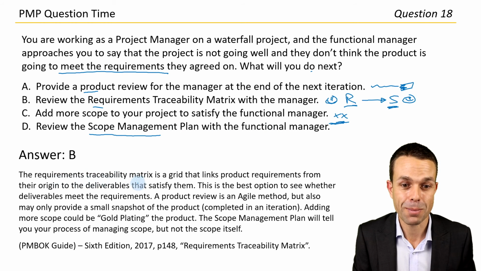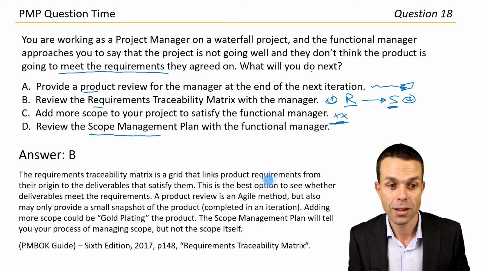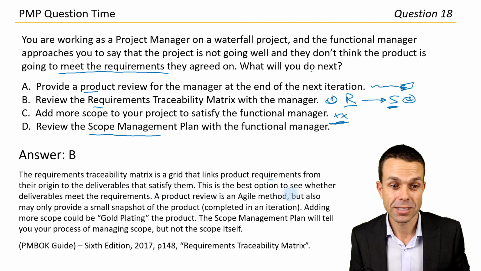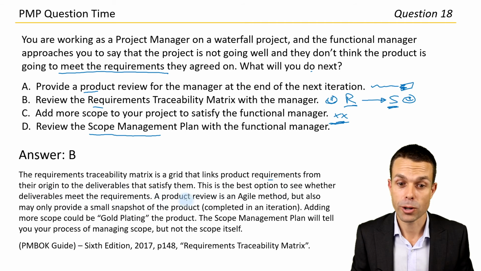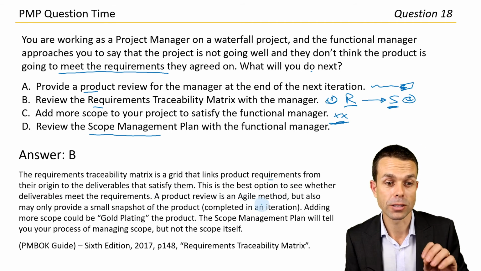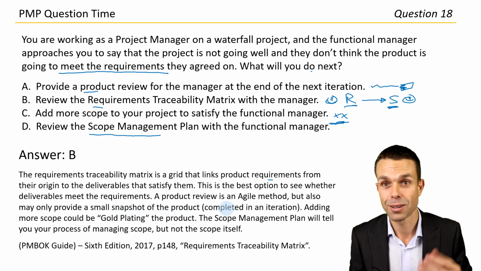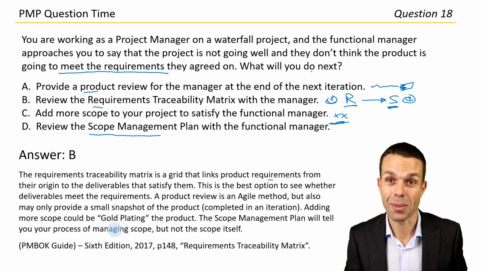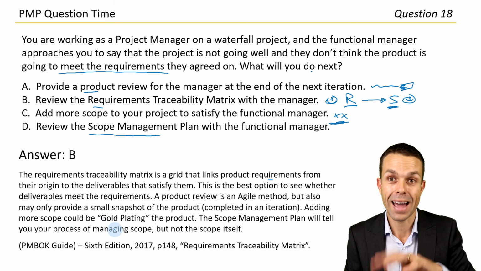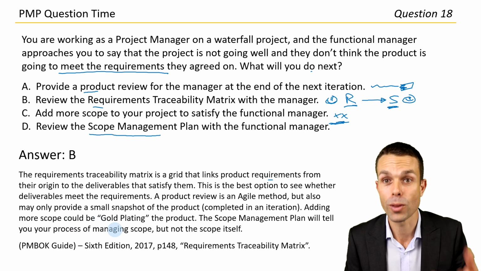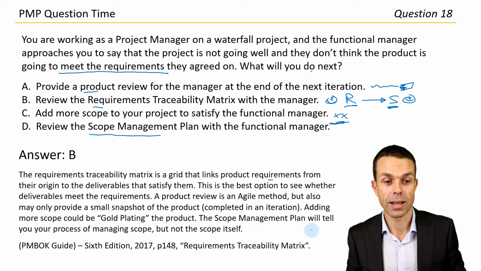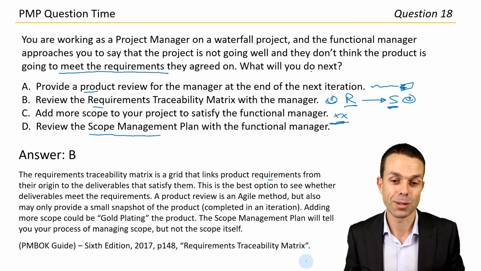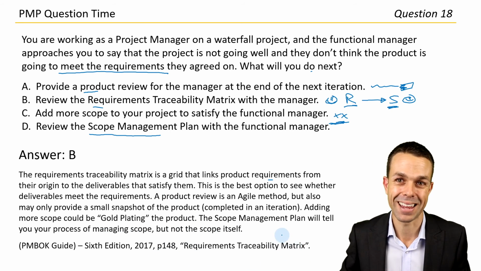The requirements traceability matrix is a grid that links the requirements from their origin to the deliverables that satisfy them, exactly as we said. This is the best option to see whether deliverables meet the requirements. A product review is an agile method, but it also may only provide a small snapshot of the product, exactly as we said again. Adding more scope could be gold plating. Oh, we didn't pick up on that. That's good. Gold plating is when we're adding too much, so we're going overboard, more than is necessary. The scope management plan will tell you the process of managing the scope. Page 148, requirements traceability matrix in the PMBOK guide if you want to check that out for yourself.